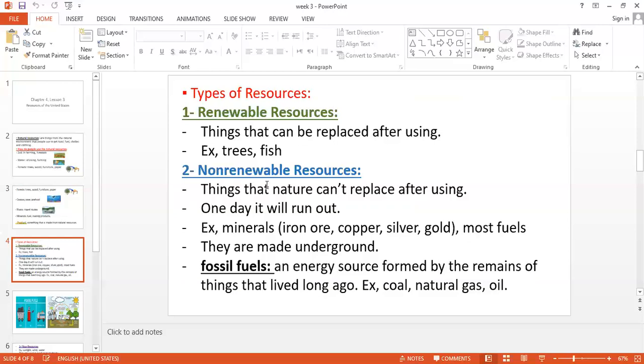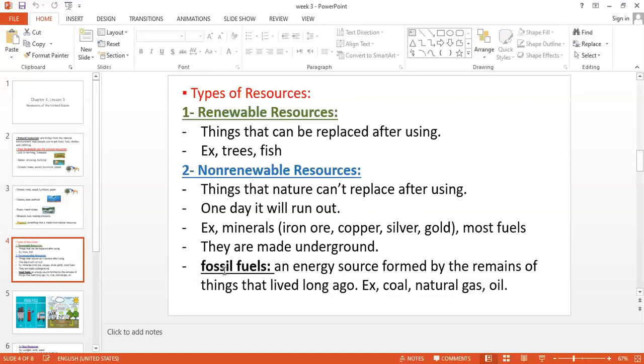The second type is non-renewable resources. It's the opposite: the things from nature that cannot be replaced after using. One day it will finish. One day it will run out. We have two examples of non-renewable resources: minerals and fossil fuels. Minerals are like iron ore, copper, silver, gold, and nickel, and they are found underground.